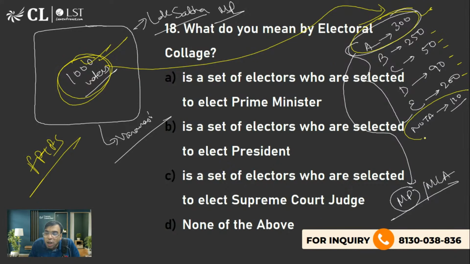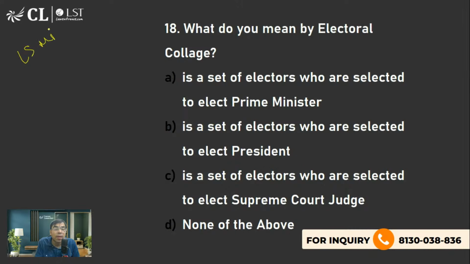Even if Nota has got more votes, still you will be the winner. मान लीजिए नोटा को 400 votes मिल जाता, still A would have been the winner. You know this? So Nota is not the right to reject. Okay, this is called first past the post, but this is implemented only at Lok Sabha, MP and Legislative Assembly elections, है ना? For Lok Sabha elections or for MLA elections, this happens.